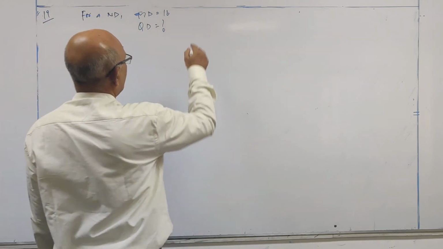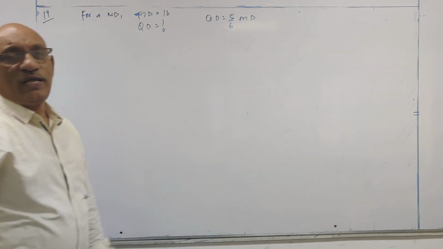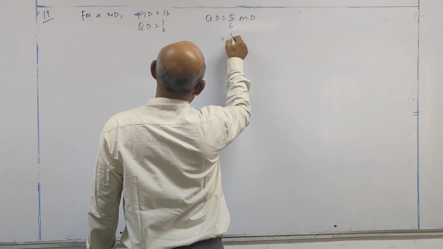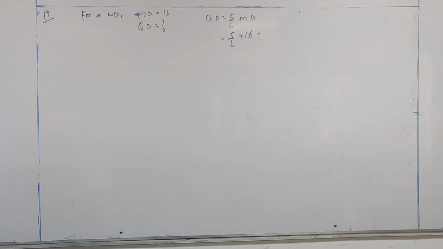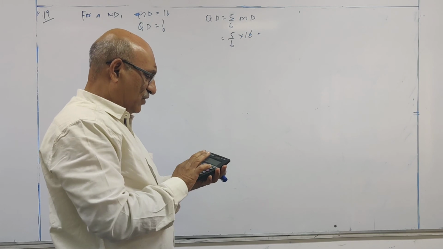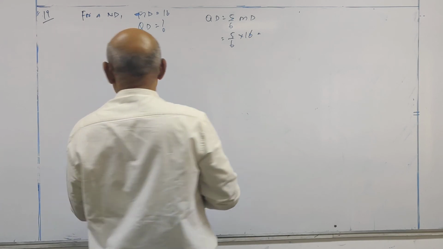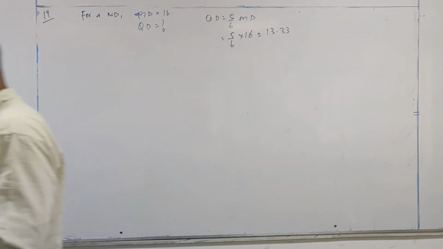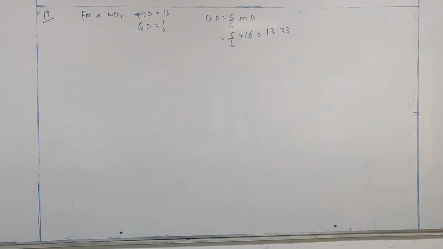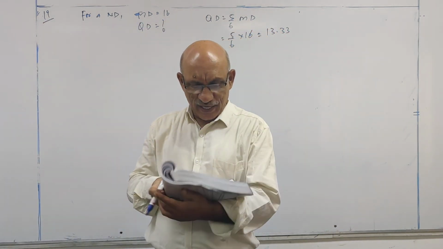We have a straightforward relation. QD is equal to 5 by 6 of MD. So this is 5 by 6 into 16. Five into 16 divided by 6 is 13.33. This is the answer. In the ICA material, it is printed as 13.50. That is only a print mistake.